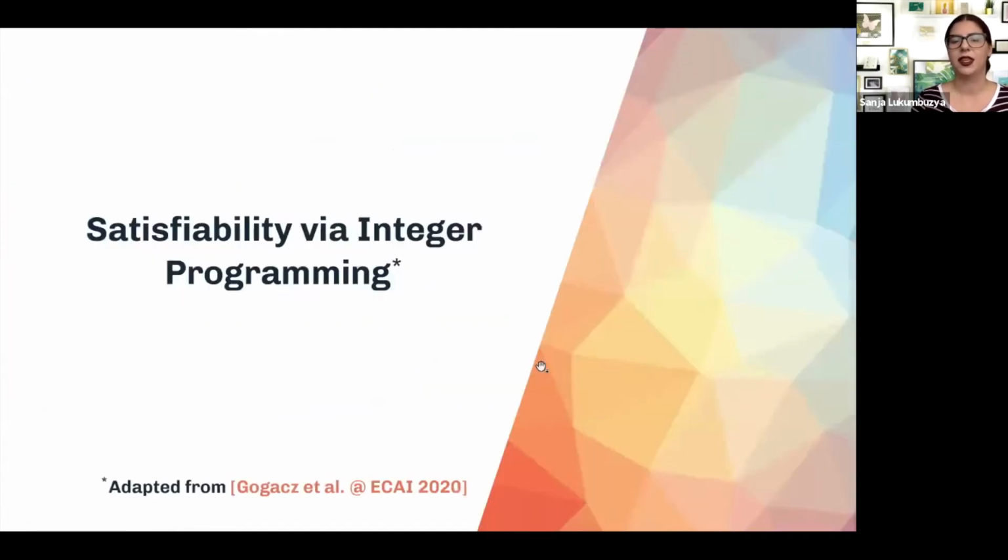That's all. And this brings me to the first point of my presentation, where I want to show you how we can characterize ALCHOIF satisfiability using integer programming. This is adapted from a paper of Gogacz and his colleagues that was published in ECAI this year.